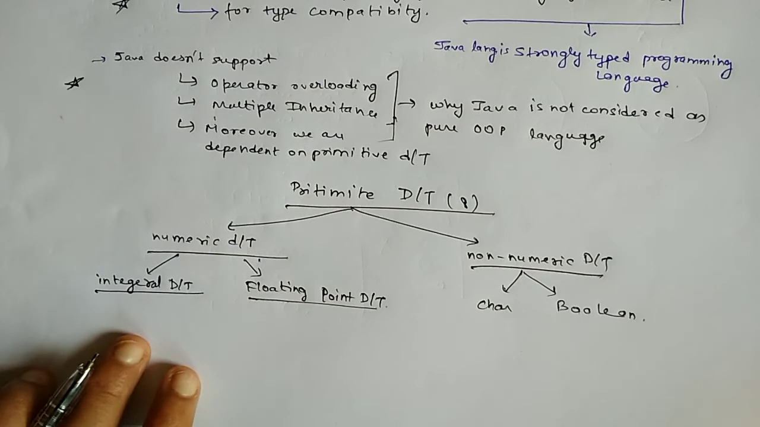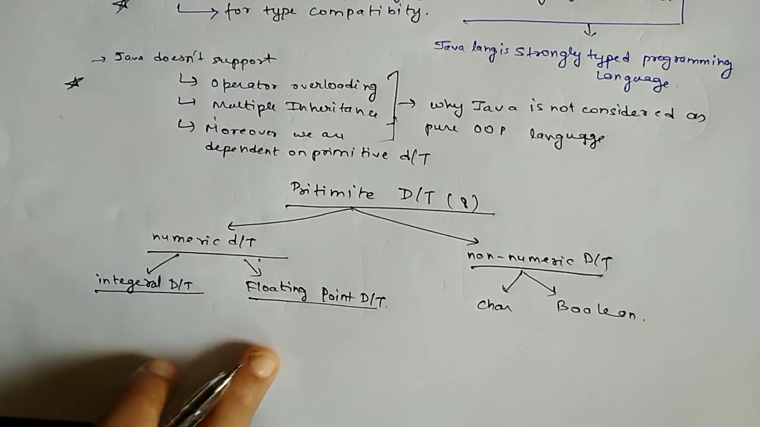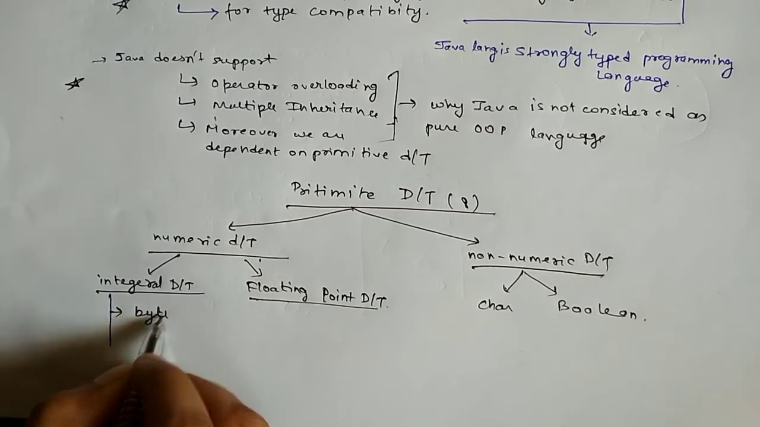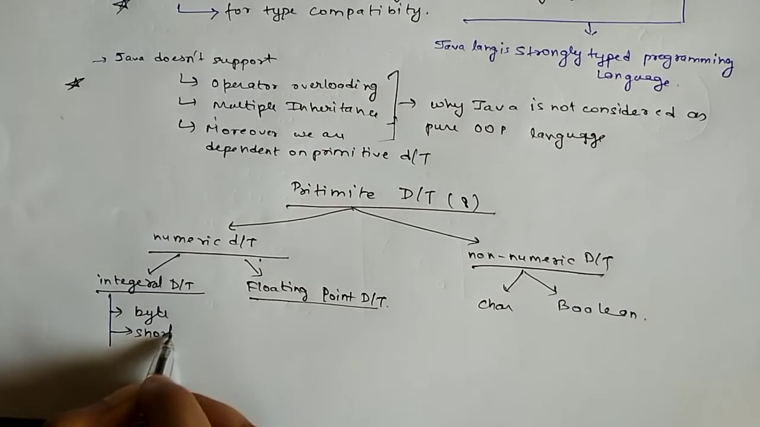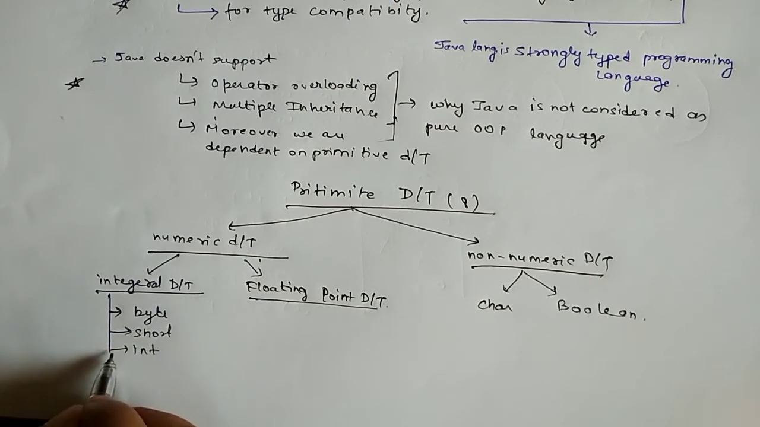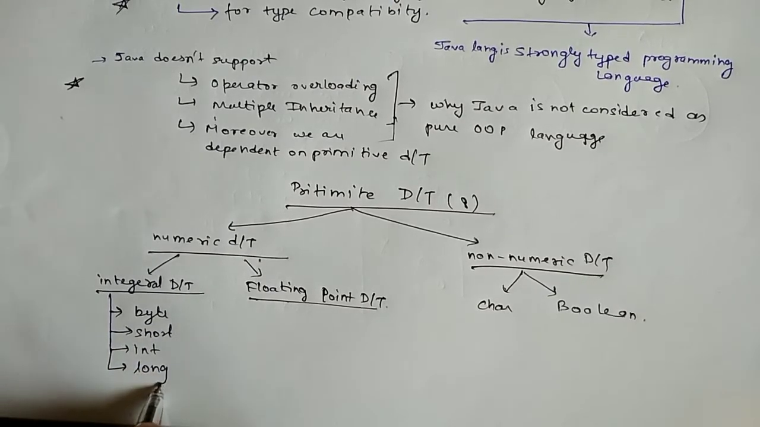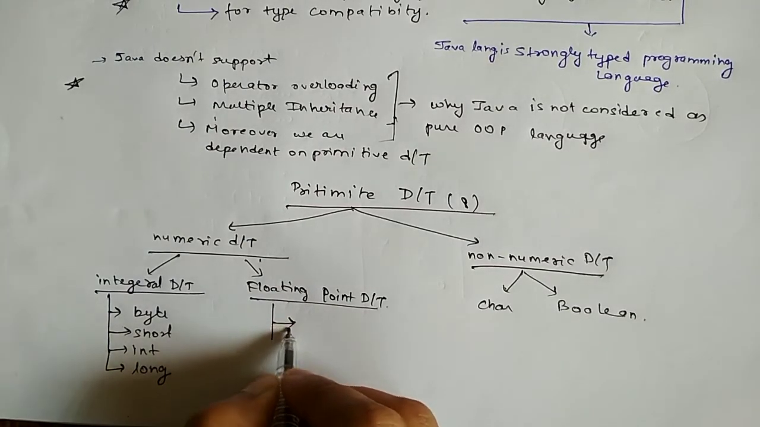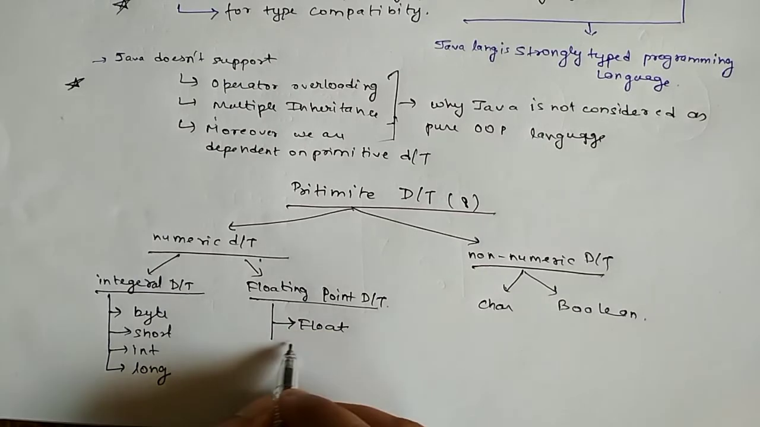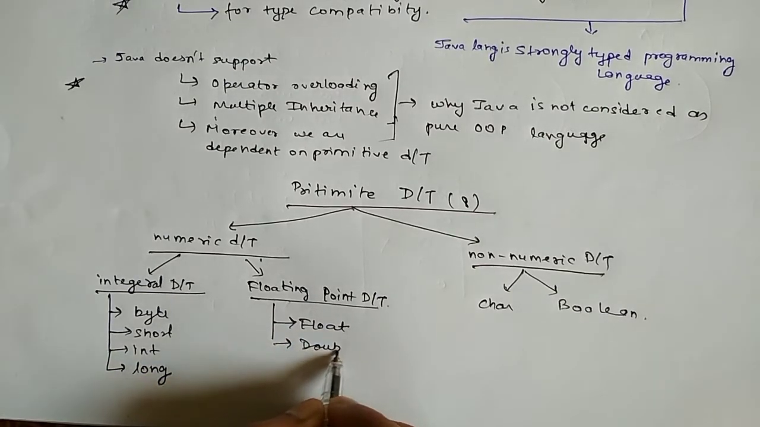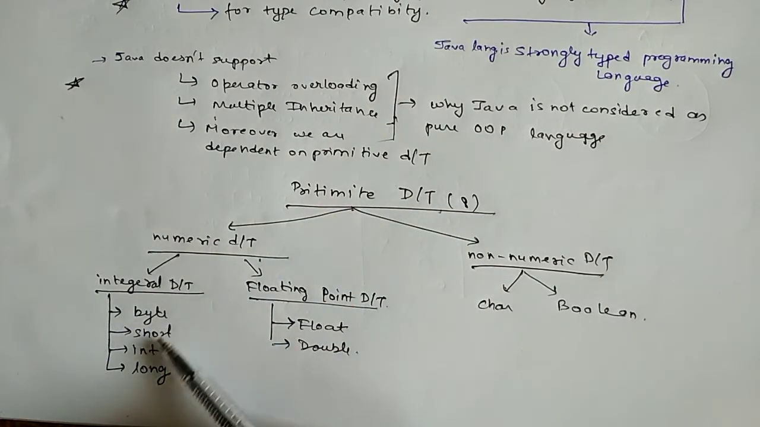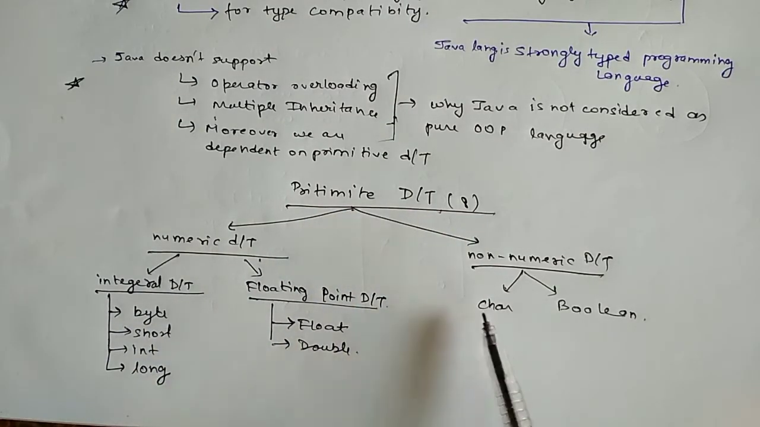Now in integral data type there are 4 divisions: byte, short, int, and long. And in floating point data type there are only 2 divisions: one is float and the other is double. So there are a total of 8 primitive data types, which are byte, short, int, long, float, double, char and boolean. Total 8 data types.